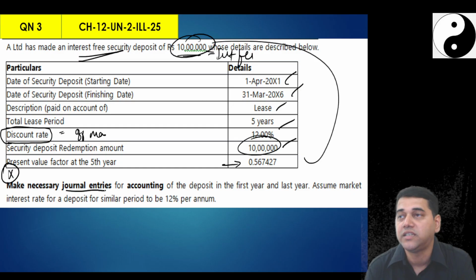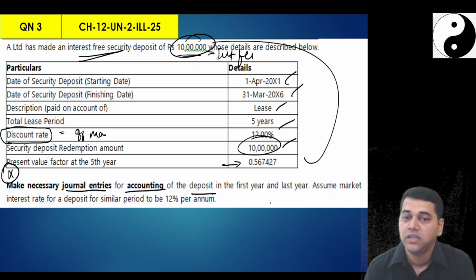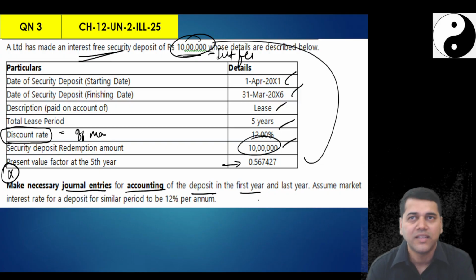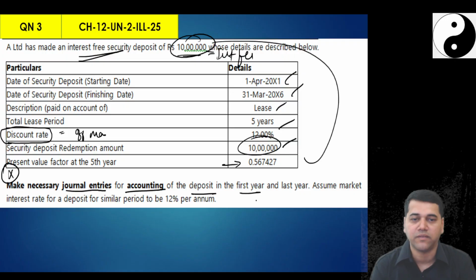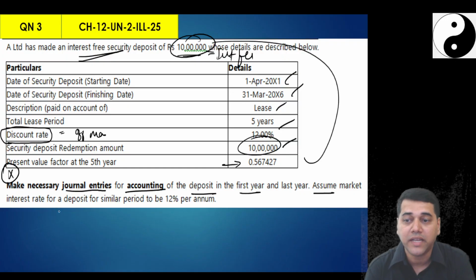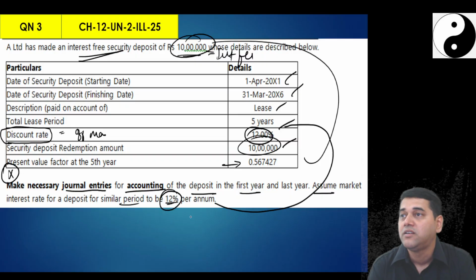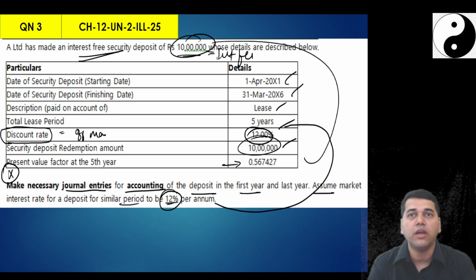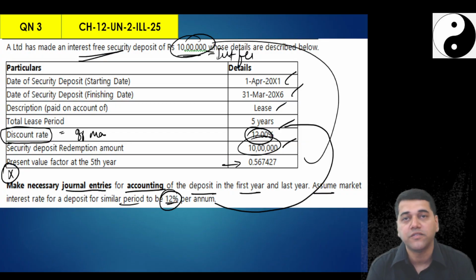Make journal entries for accounting of the deposit in the first year. So simply ask, what is my journal entry? Simple. Did they ask you any analysis, what this is, examine what is sitting here? Nothing. Then they said, assume the market rate of interest on deposit for the similar period is 12% per annum. Then you understand, oh, this discount rate is nothing but this expectation. That means if you have kept a deposit in a bank, you would have got 12%. Follow?